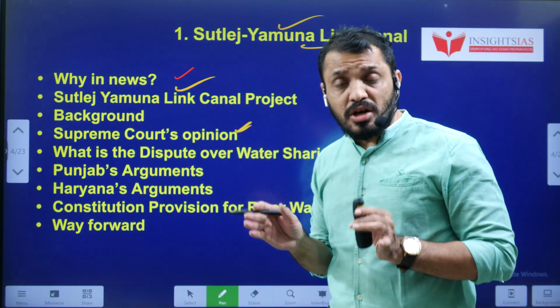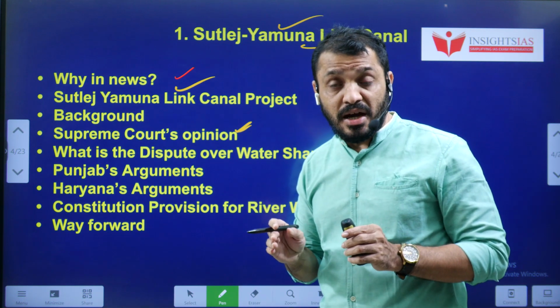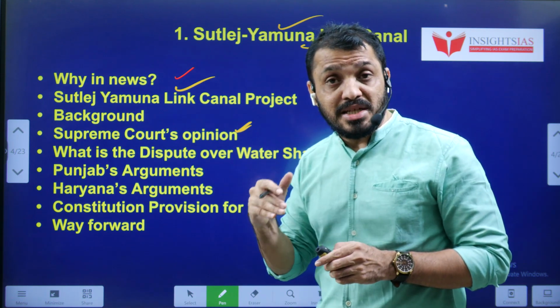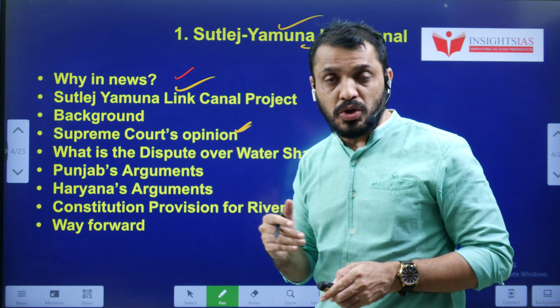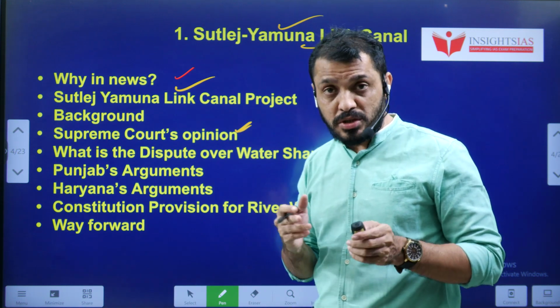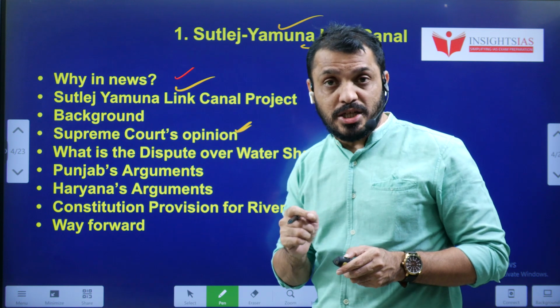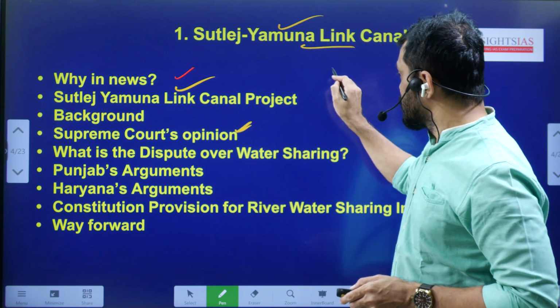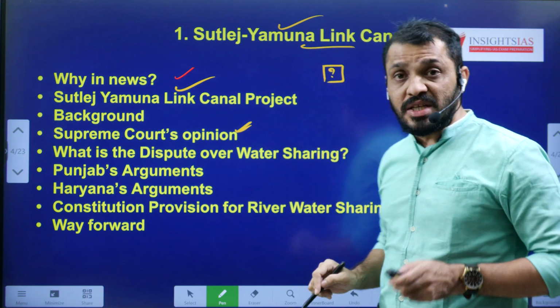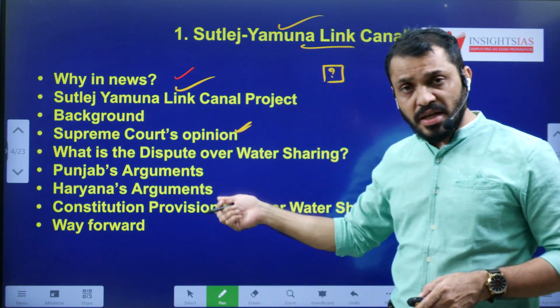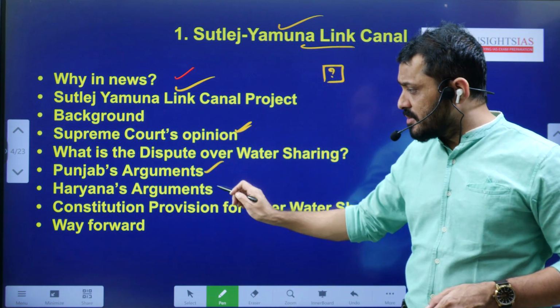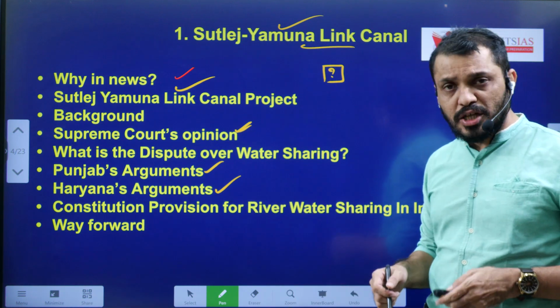Actually, there was a controversy regarding this project, which resulted in the President asking for the opinion of the Supreme Court. You know that the President can take the Supreme Court's advice, which comes under advisory jurisdiction. Tell me students, which article of the Indian Constitution deals with the advisory jurisdiction? Then we will discuss Punjab's argument and Haryana's argument also.